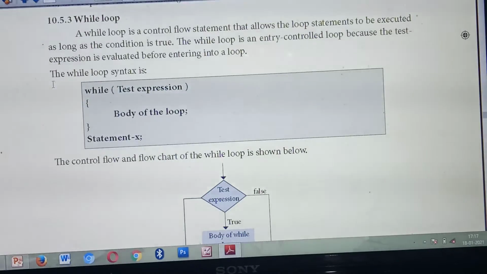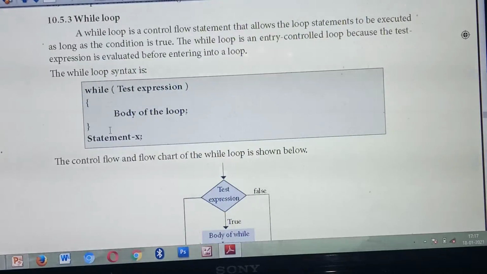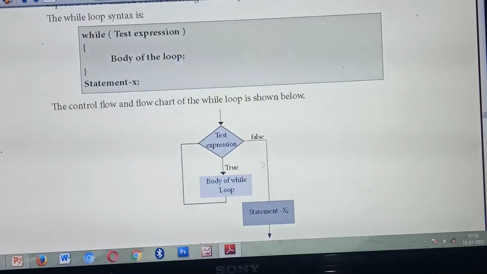Understood? Okay. So this is the general syntax for while loop. Listen, this is the syntax: while, then test expression, then inside the body of the loop, semicolon, then statement X. Listen carefully. The for loop will not end with a semicolon, and the while loop's first line also will not end with a semicolon. If you put a semicolon at the end of that line, you will get an error message.